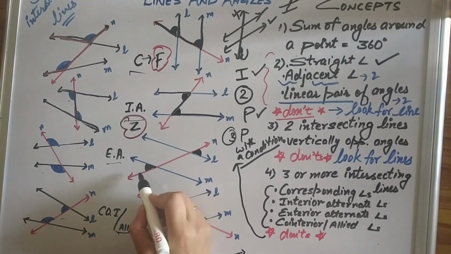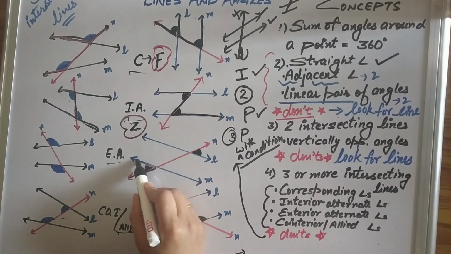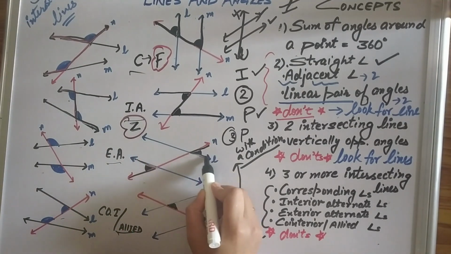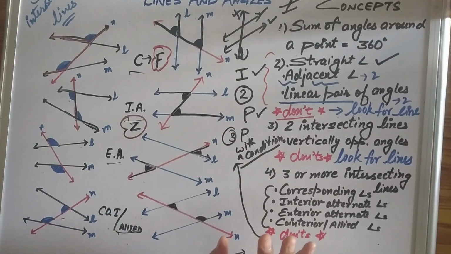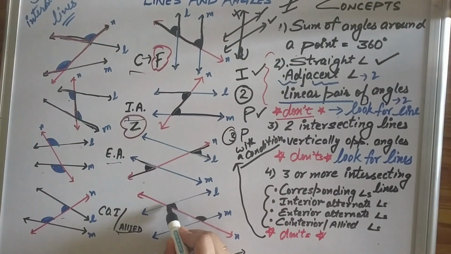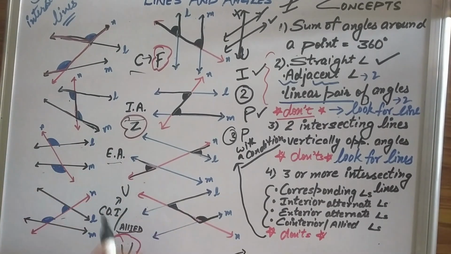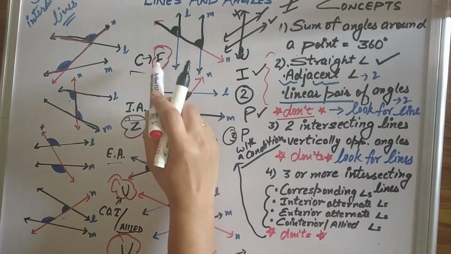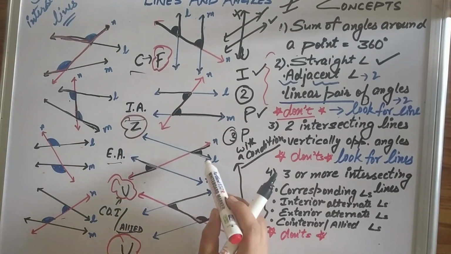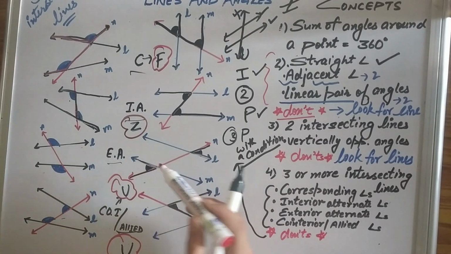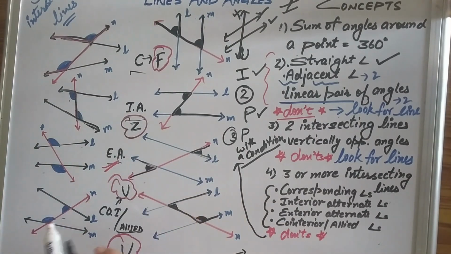For this angle, here you can see this and this. So there are two opposite V's which are not joined. That's the identification mark of exterior alternate angles. Then for co-interior angles, we have a U. So the identification mark of co-interior angles is U. For this it is U. So this is F, this is Z, this is U. Exterior alternate, they are not joined, but we can work without it also.